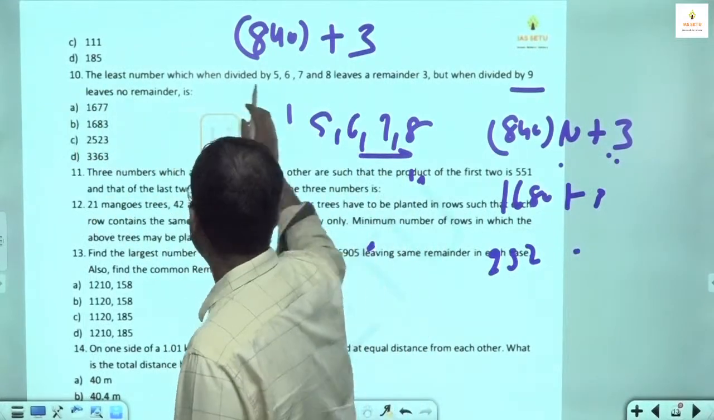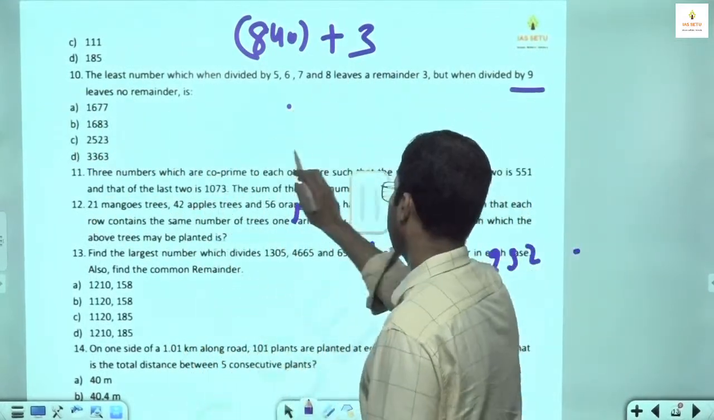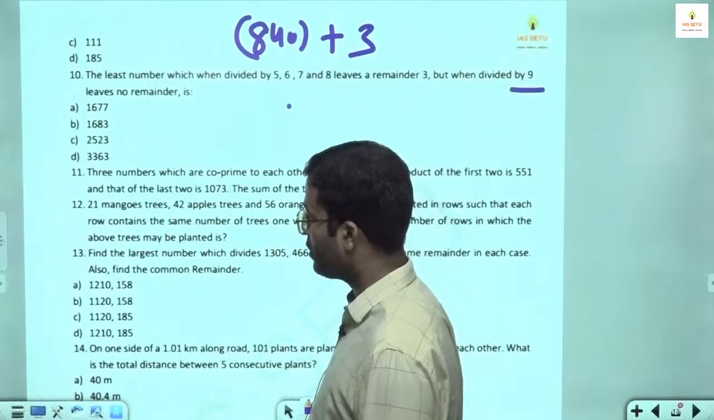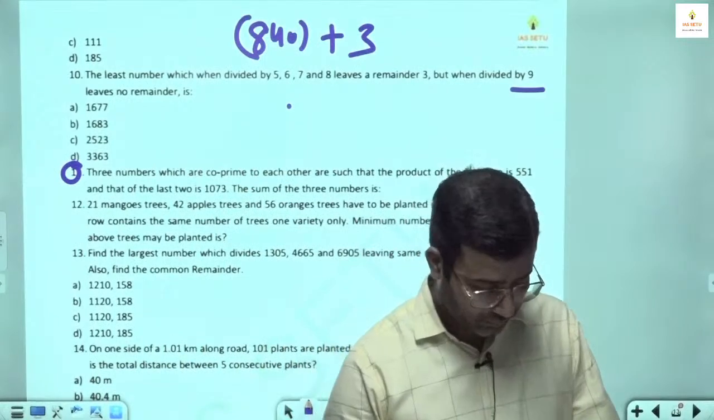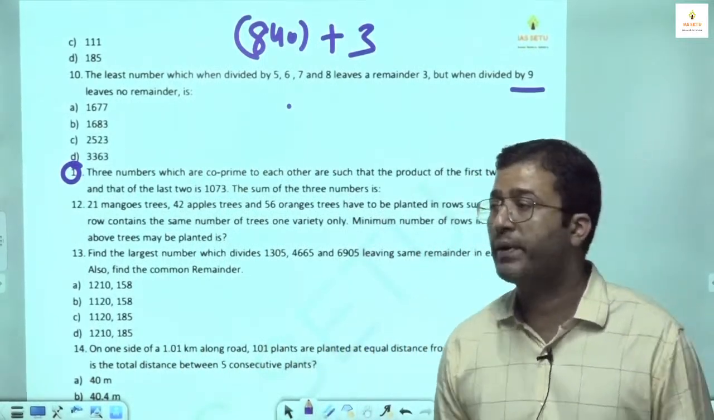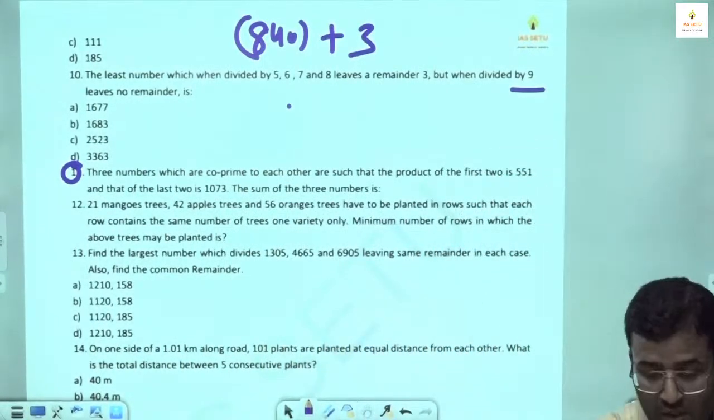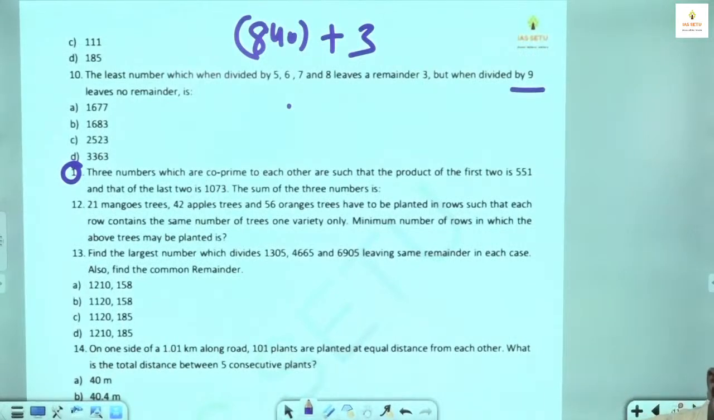Next, question number 11. Three numbers which are co-prime to each other are such that the product of the first two is 551 and that of the last two is 1073. The sum of the three numbers is? Same question I have already discussed.